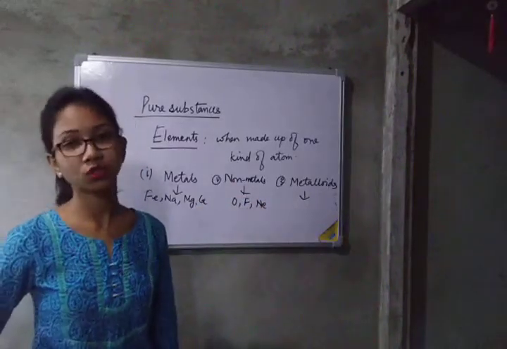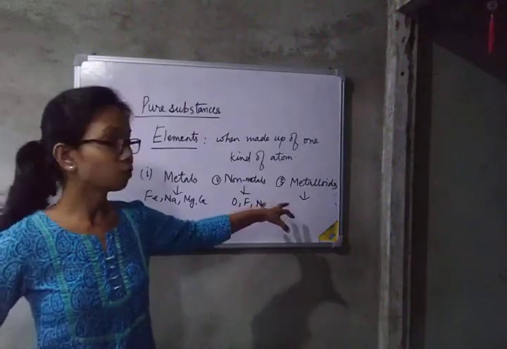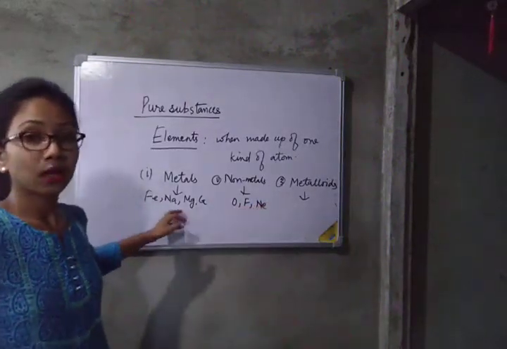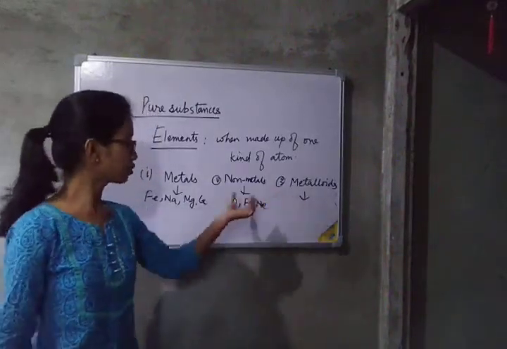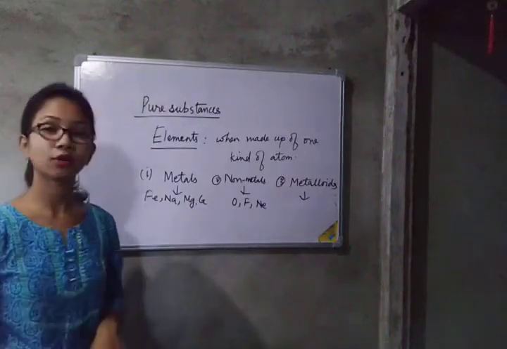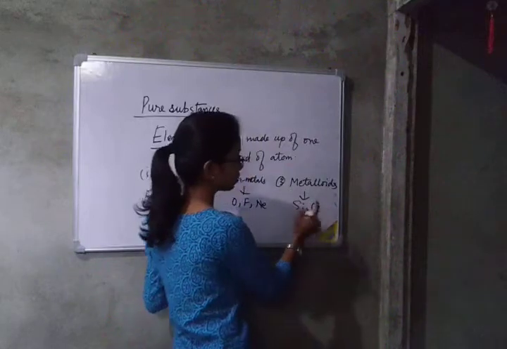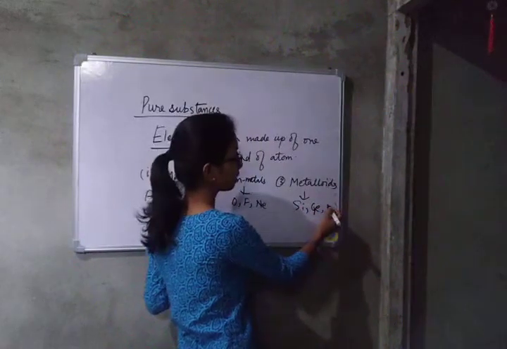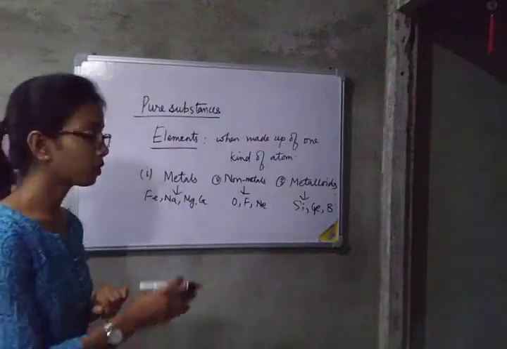Metalloids are those elements whose properties are intermediate between metals and non-metals. For example, silicon, germanium, and boron. These are all metalloids. Their properties are in between.